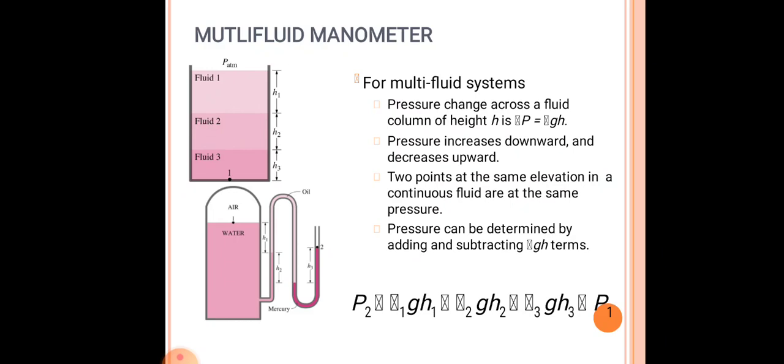Moving towards the multi-fluid manometer, where inverted U-tube and U-tube manometer tubes are used, the pressure across a fluid column of height h is rho g h. Pressure increases downward and decreases upward. Two points at the same elevation in a continuous fluid are at the same pressure, and it can be determined by adding or subtracting the term rho g h.